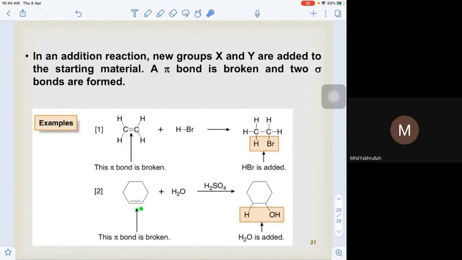And then this is cyclohexene, which we have discussed before, reacting with H2O. So this pi bond is broken, and both of the carbons receive H and OH. So it turns into cyclohexanol. One carbon receives H, another one OH. So pi bond broken, new sigma bond forms.